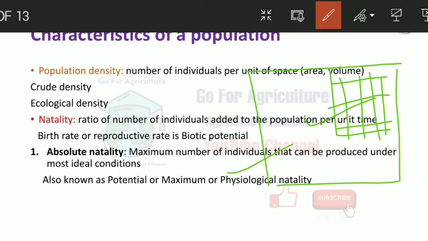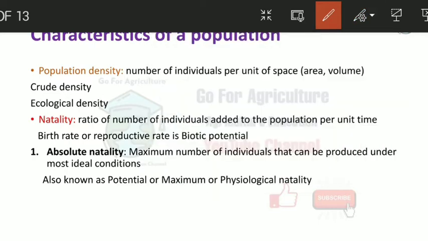If we put it as a definition, what is crude density? Crude density is the land over which the organisms range, whereas ecological density is the land in which the organisms thrive or survive.